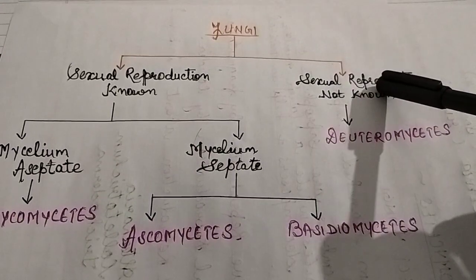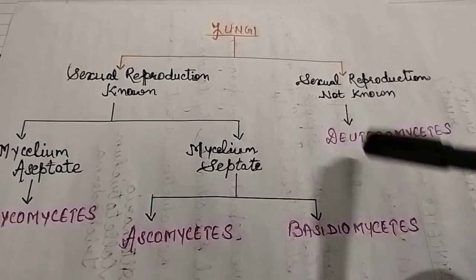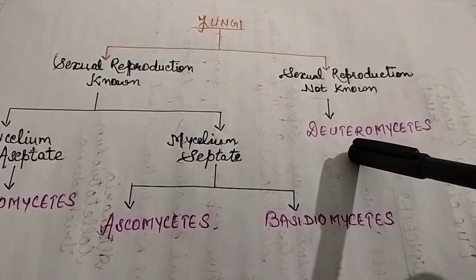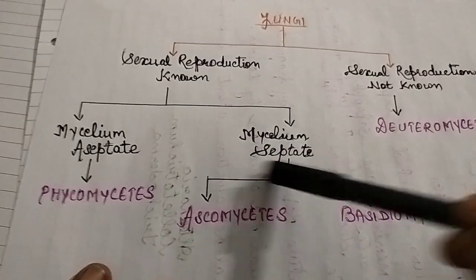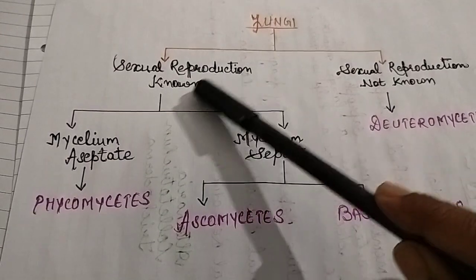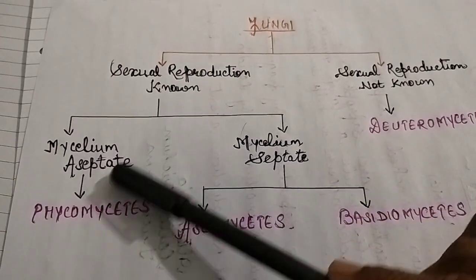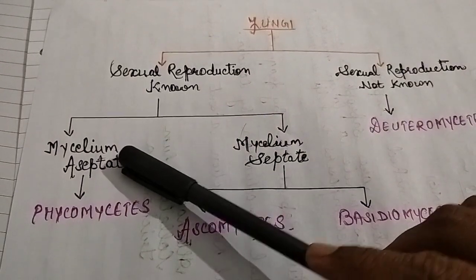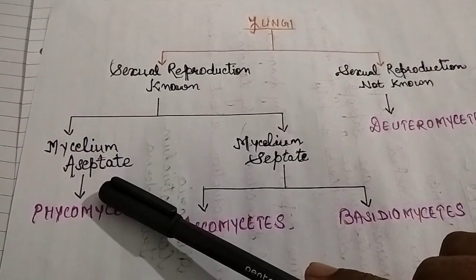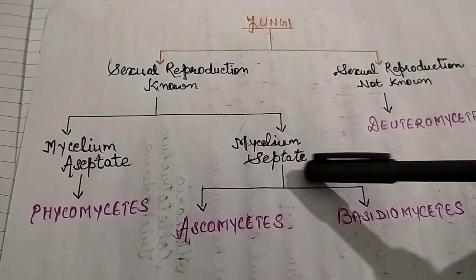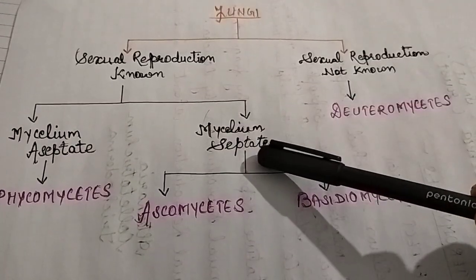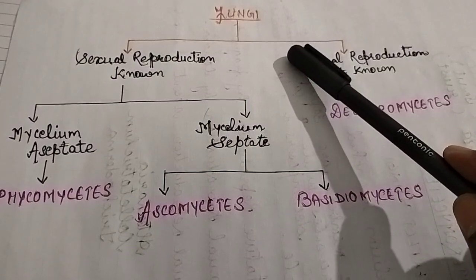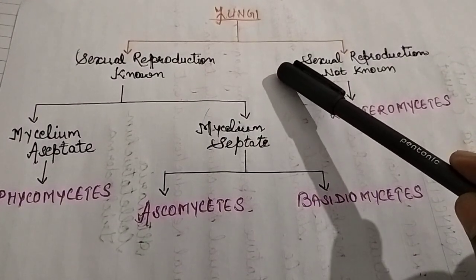Those in which sexual reproduction was not known were kept in Deuteromycetes. That formed class Deuteromycetes. And then those in which the sexual reproduction was known were again divided into two kinds: one in which mycelium was aseptate and other in which mycelium was septate. So first basis, what was that? Mode of spore formation, means reproduction.